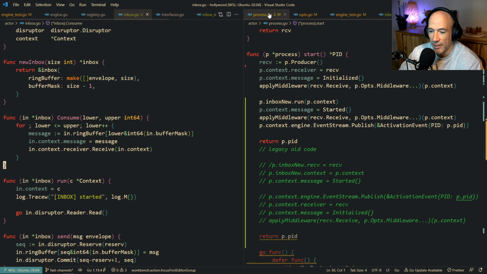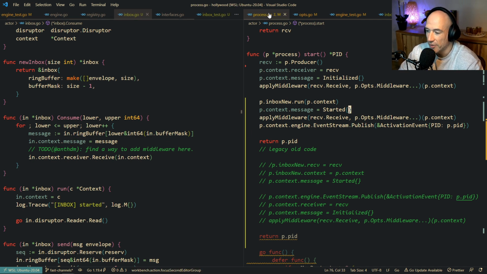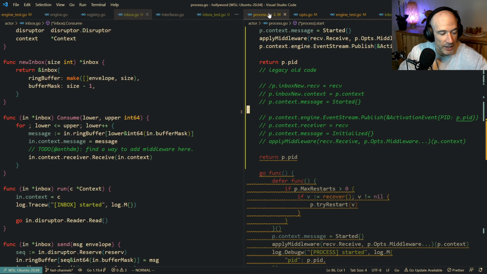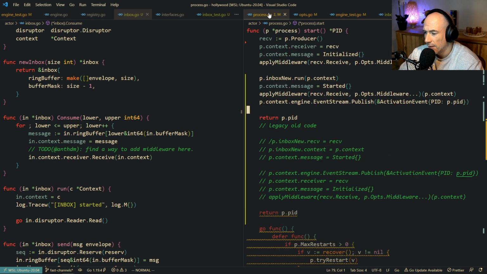The problem is this, I need to fix this middleware here. Right, so I'm going to say to do: find a way to add middleware here. Yes, that's it. Okay, so now I need to find a way to stop it. We're already at 30 minutes, so I'm basically going to wrap this up. Actually, maybe some 5 minutes longer, right? 5 minutes longer, and I can drink coffee to provide some energy for 5 minutes. So, how are we going to stop this?